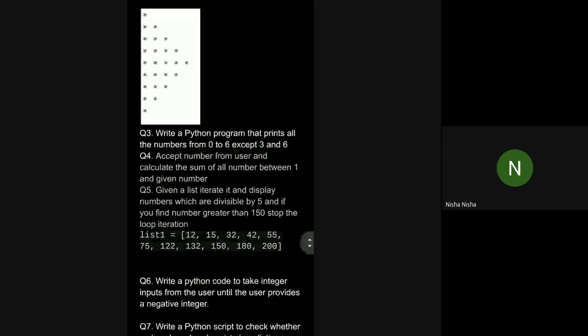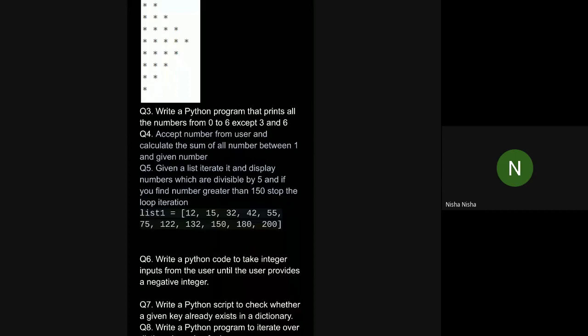We know how many times the loop has to be run, because we have to print all numbers from 0 to 6 with some condition. We do have a condition to check, but we know we have to run the loop from 0 to 6. And we should not print a number if that number is 3 or 6. If the number is 3 or 6, then there is no need to print it. So let's go and check.